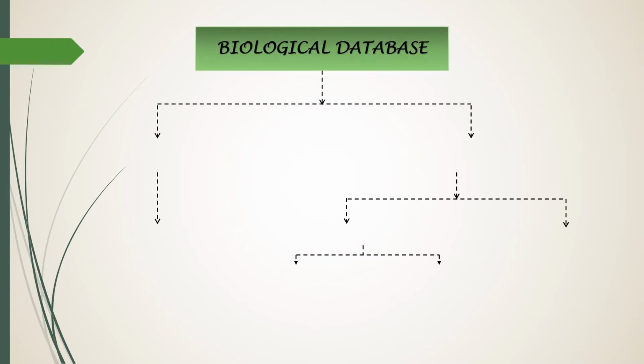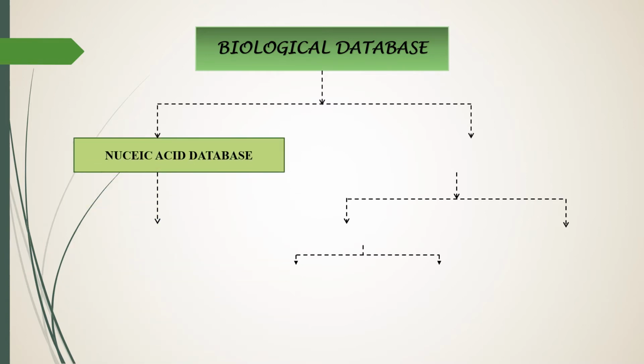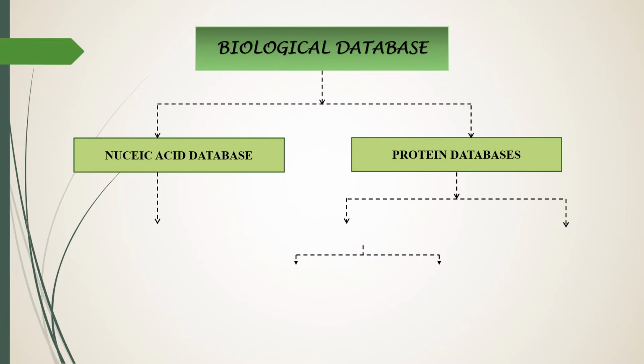Biological database. Biological databases are divided into two main categories. First one is nucleic acid database and second one is protein database.